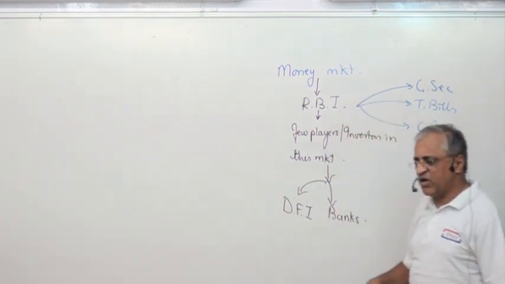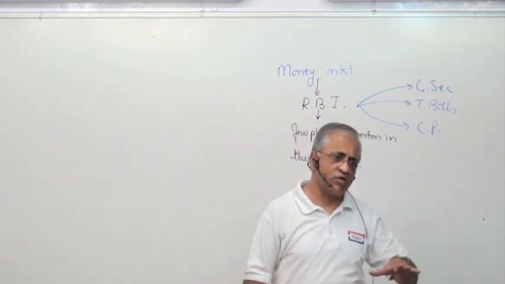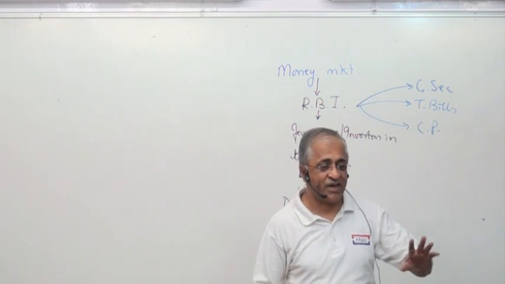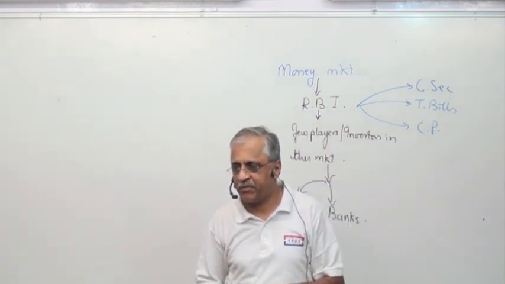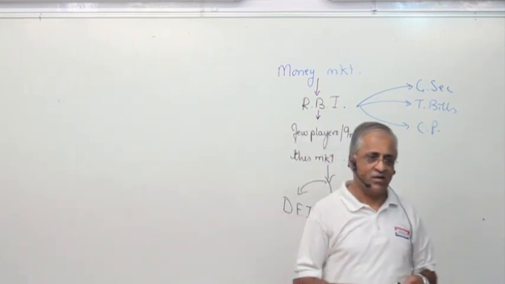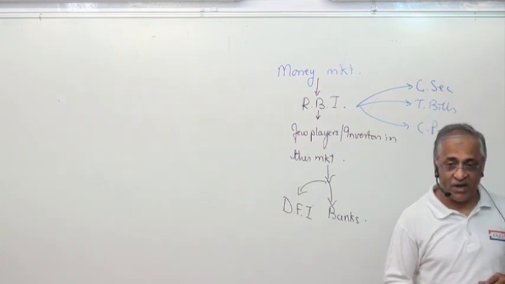Money market is a volatile market. You have to understand plenty how the forex market works, how the money market works. There's a debate in between. There's a lot of money in the market, printed money. So the RBI said there's not too much money in the market.